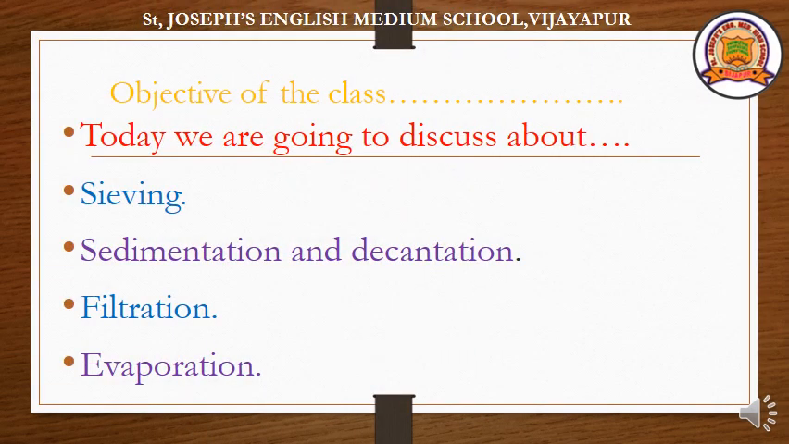The objectives of today's class are: we are going to discuss sieving, sedimentation and decantation, then filtration. At last, we are going to discuss evaporation. These are all different methods of separation. Let us understand the meaning of these along with examples. Get ready.